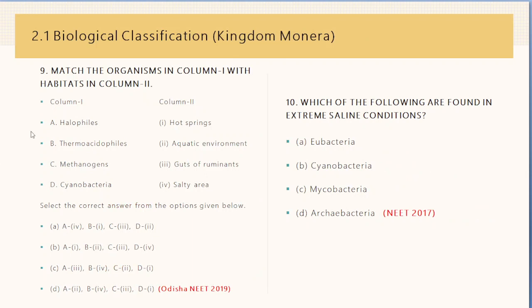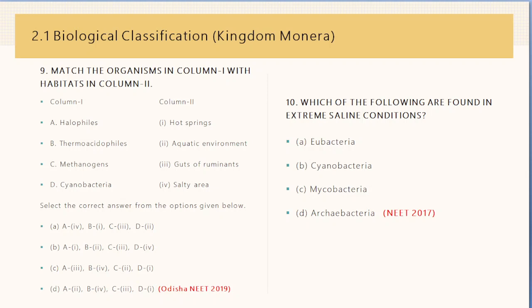Next question says, match the organisms in column 1 with habitats in column 2. Column 1 is organism and column 2 is habitat. So here we have to match it. So for A, halophiles, it goes to salty area. This is the one. For thermoacidophiles, it goes to hot springs.